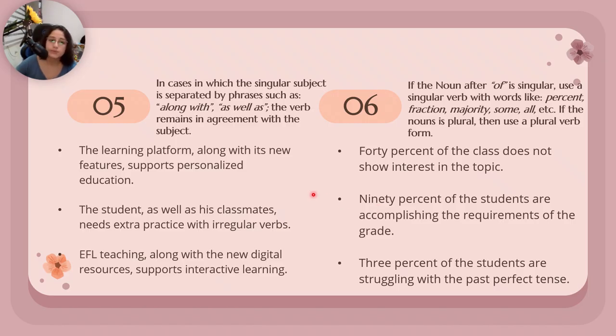Okay, for the last two rules, we have rule five, and it says in case the singular subject is separated by phrases such as along with, as well as, the verb remains in agreement with the subject. So: the learning platform, along with its new features, supports personalized education.